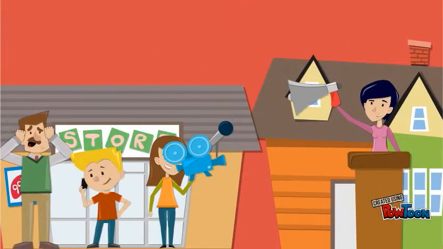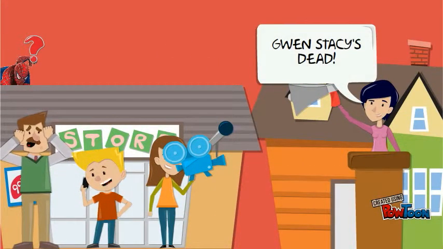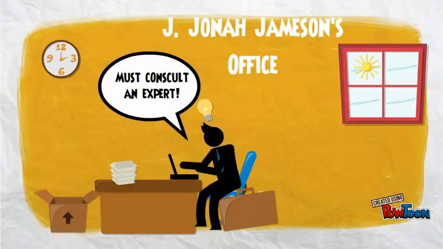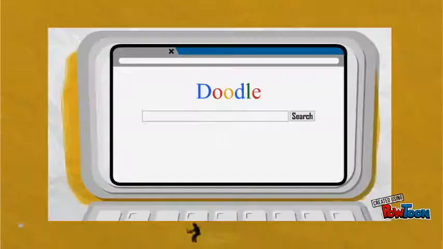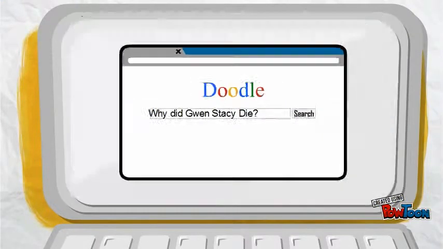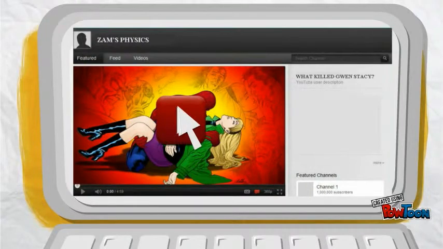This presentation will focus on a debate concerning the death of Spider-Man's girlfriend, Gwen Stacy. Many comic book fans have long questioned how she actually died. Was it the shock of the fall that killed her, or was it Spider-Man's webbing? This can be approached from a physics point of view, and so we can determine how she actually died.